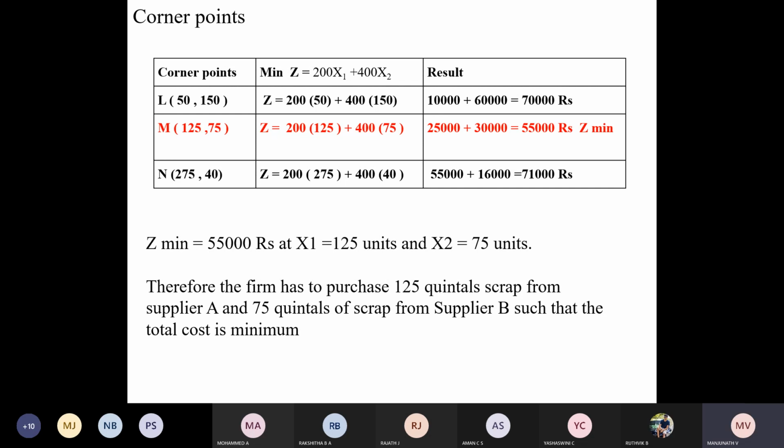I read it once again. Point L 50, 150, point M 125, 75, point N 275 and 40, and as per the objective function, Z minimum is equal to 200x1 plus 400x2. As per our equation, Z minimum is equal to 200 x1.